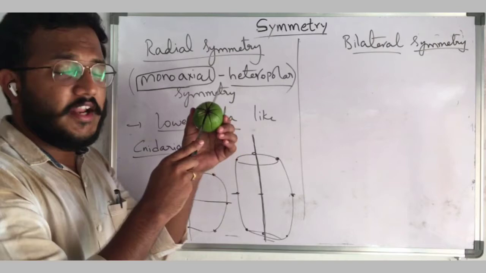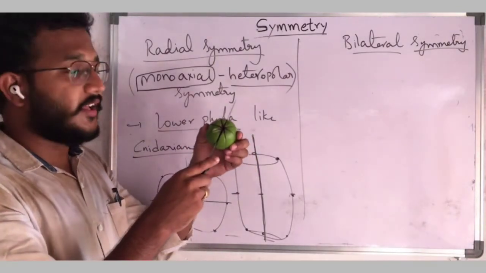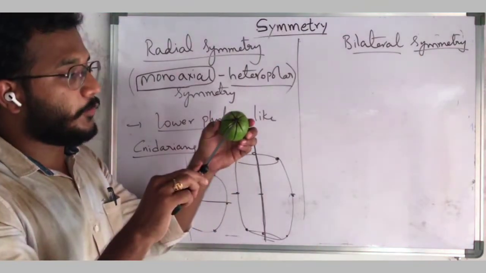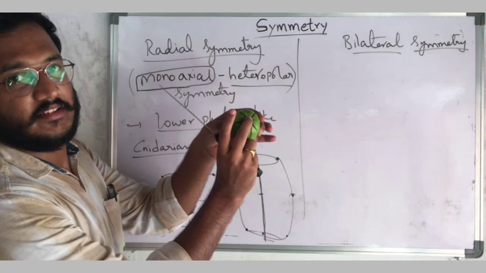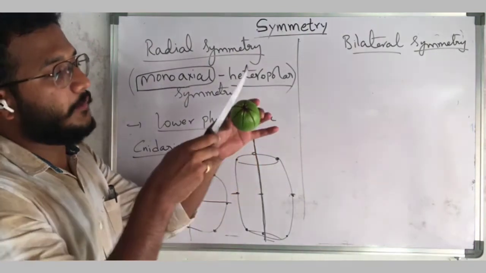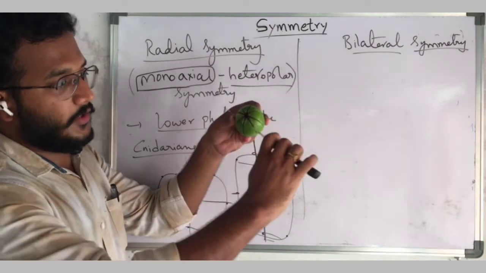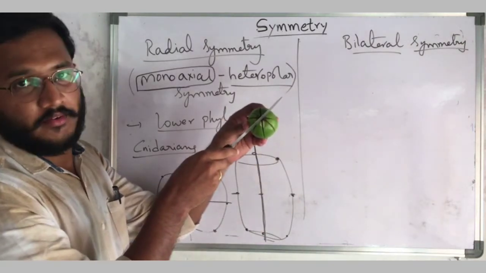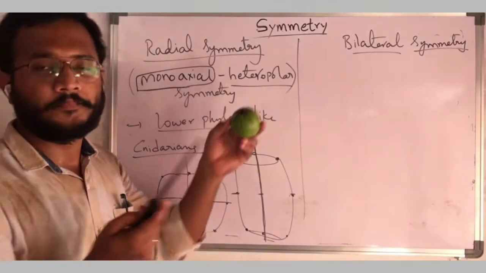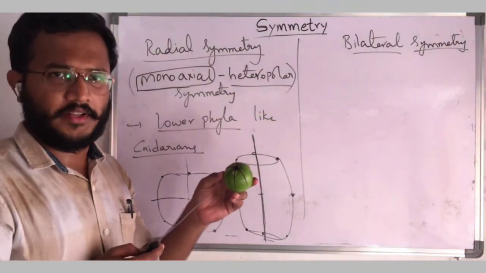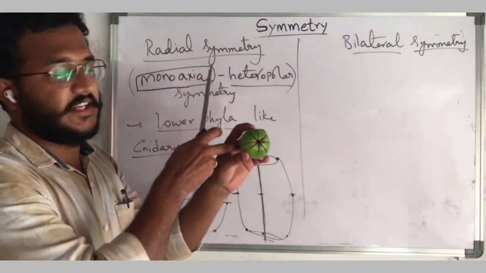If I cut in any plane, it will divide into two equal halves. But here the axis is same, this one point and this point. The axis is same, but I am changing the planes. One plane, second plane, third plane, and fourth plane. If the animal is divided by a number of planes, we can call it that symmetry.